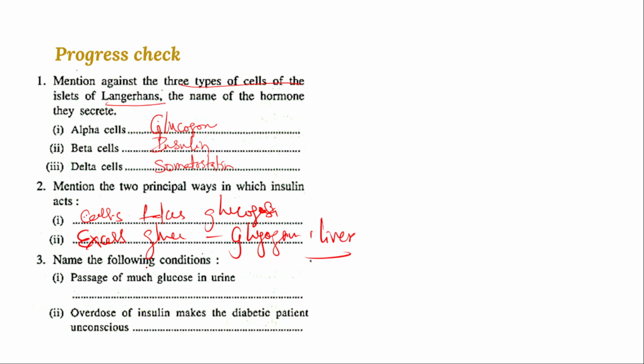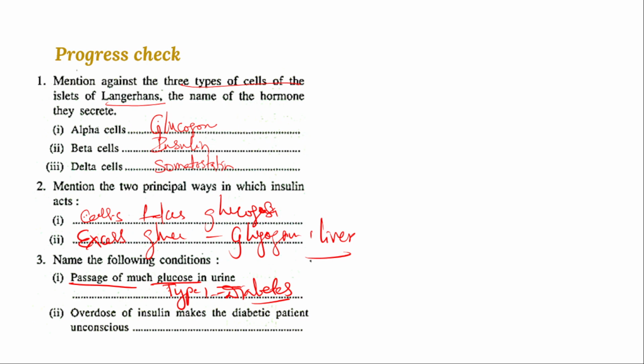Then name the following condition: passage of much glucose in urine. This is mainly the symptom of type 1 diabetes, where an insufficient amount of insulin is secreted, so it will not promote the cell to take up the glucose, and excess glucose will not be converted into glycogen.